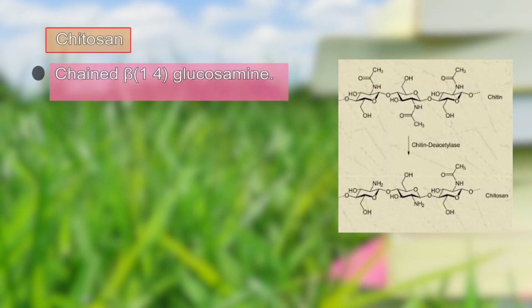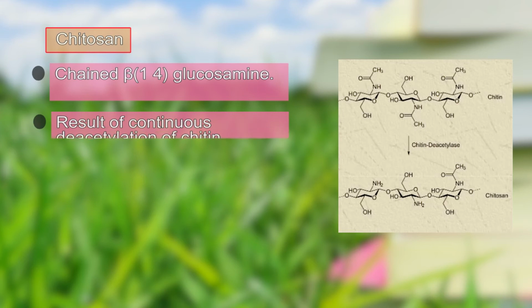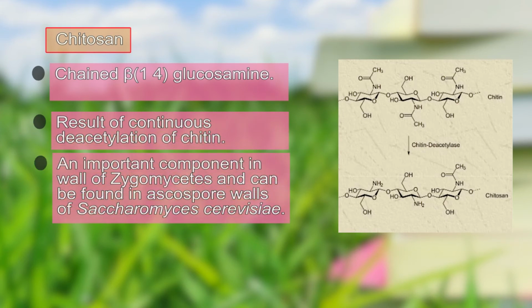Chitosan is another component, a chained beta-1,4 glucosamine, and it is a result of continuous deacetylation of chitin. This is a very specialized component found in the walls of Zygomycetes, and it can also be there in the spore walls of Ascospores.